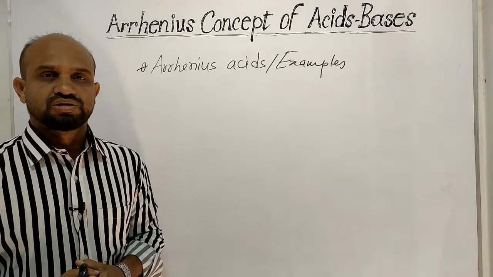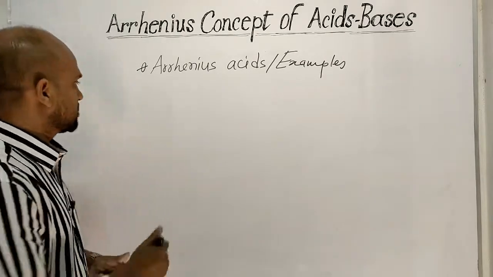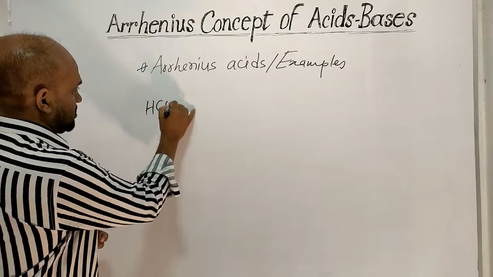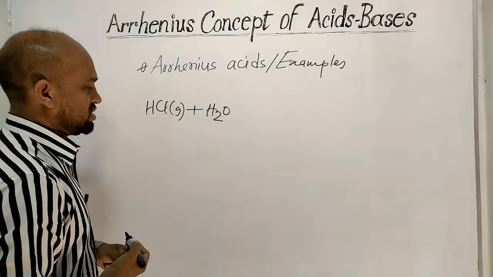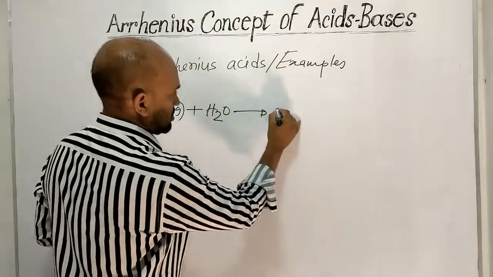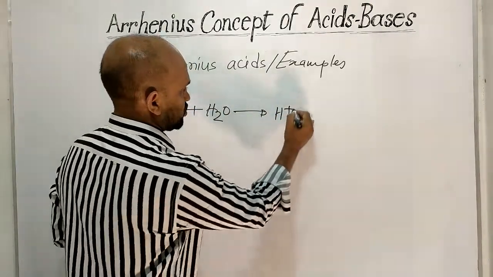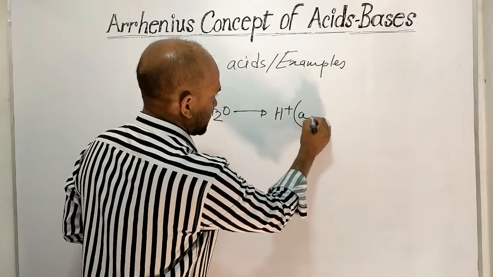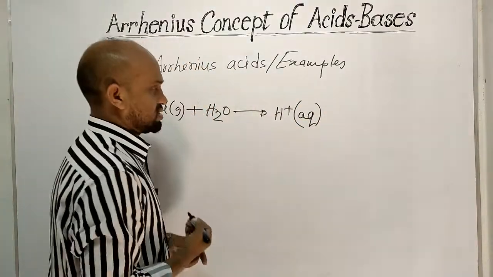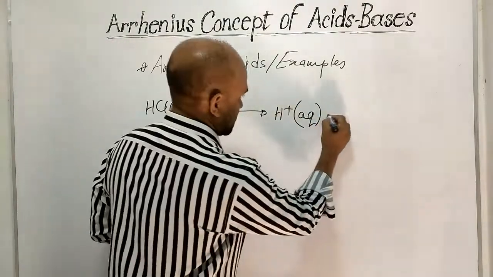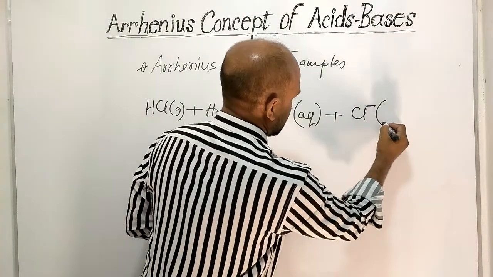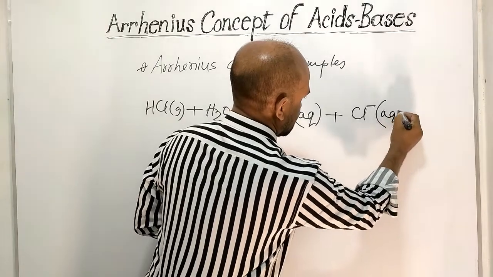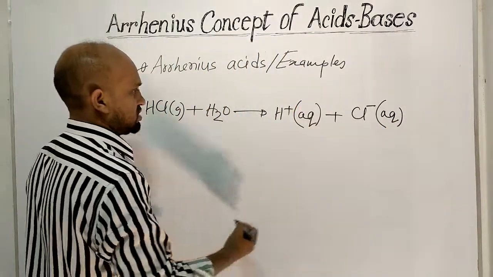Hydrogen chloride, which is gaseous in state, when it is dissolved in water, then proton is produced, which is surrounded by aqua, that means water. At the same time, chloride ion is formed. This is also surrounded by aqua, that means water.